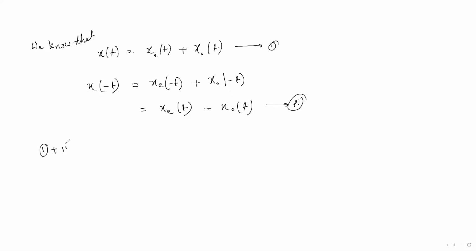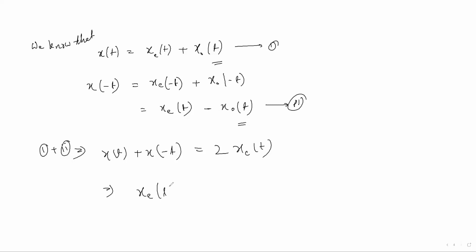When you sum up these two equations, the left side will be x of t plus x of minus t, and on the right side the odd terms will cancel, and the even terms will come twice xe of t. So xe of t is nothing but x of t plus x of minus t, divided by 2. This is one equation we have derived.